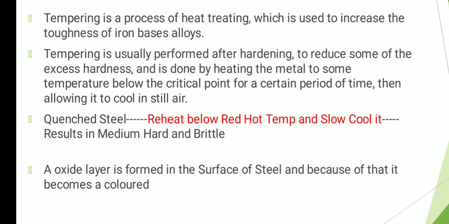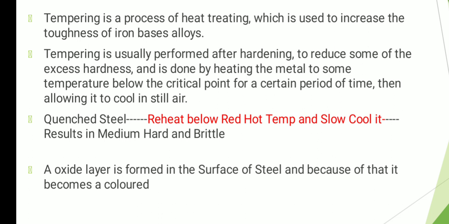One more point I have written is that tempering is usually performed after hardening to reduce some excess hardness, and it is done by heating the metal to some temperature below the critical point for a certain period of time. Now what is the critical point? Basically, the critical point is the end point of the phase equilibrium, the temperature where the phase change occurs. So friends, I hope you got an idea about tempering. Tempering is basically taking the quenched steel, heating it below the red hot temperature and then allowing it to cool.